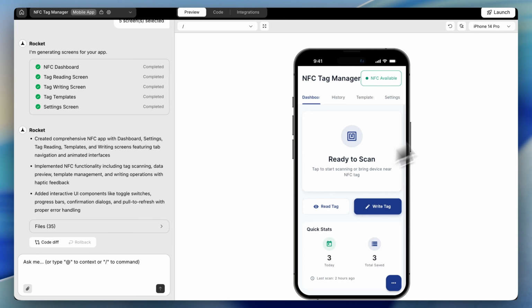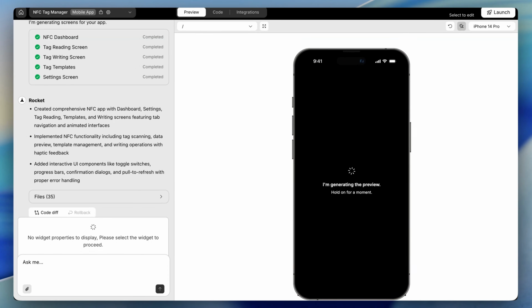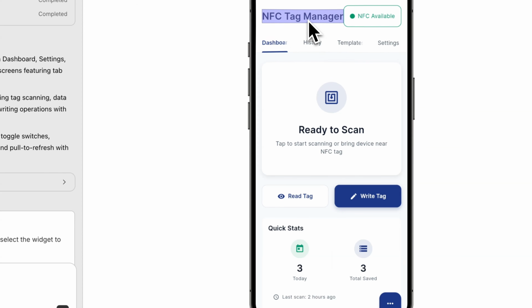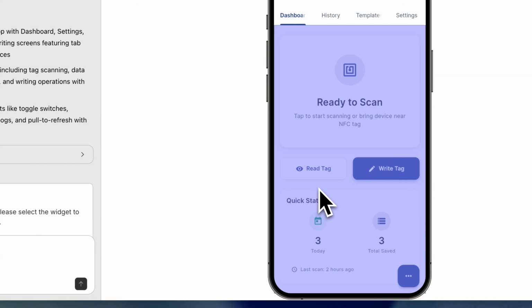You can switch to a widget selection mode for direct visual edits to the generated code, which sounds great in theory, but in practice, the preview jumps between a web and Flutter-based view, making editing slow and frustrating. It's not something I think most users will rely on, at least not in this current form.